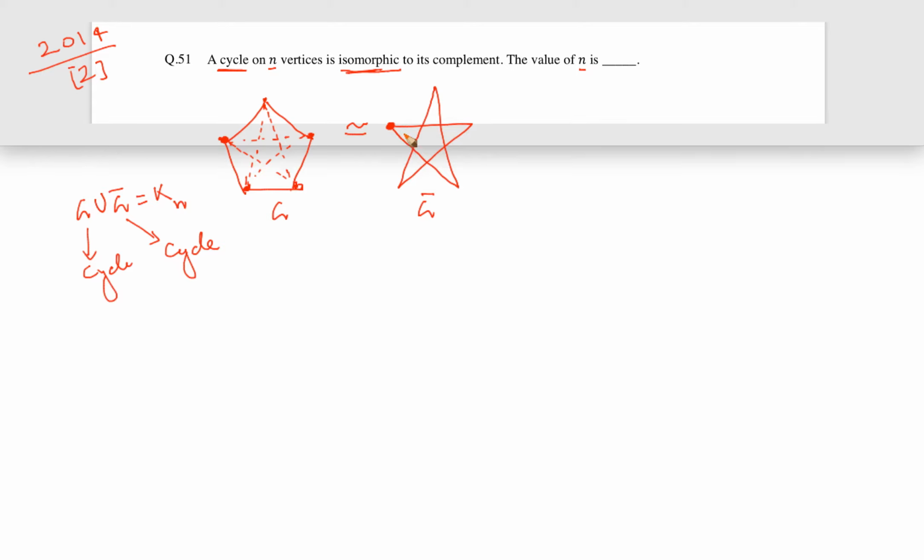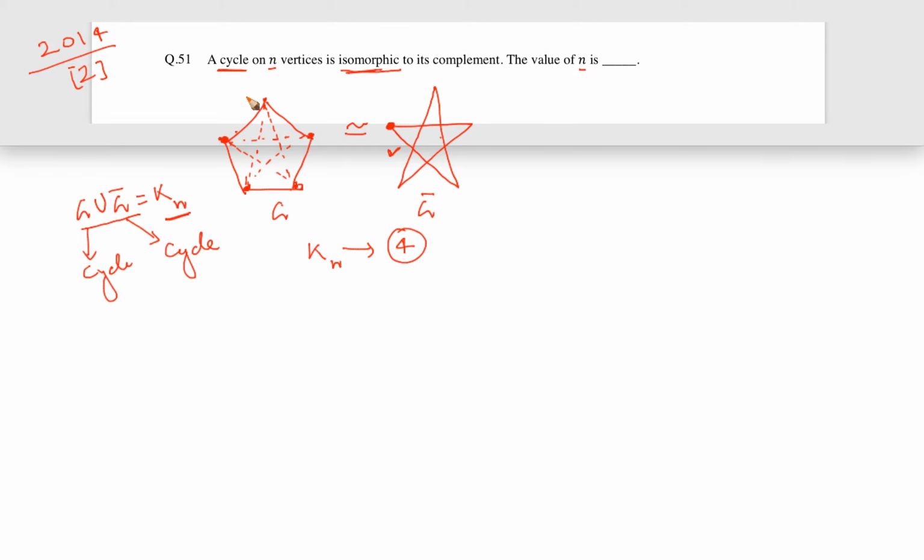So my point is that if the degree in G complement is 2, and the degree in G is 2, then when we take the union, we will find Kn, and in the union the degree will be 2 plus 2, 4. So in Kn the degree of each vertex should be 4. Understood the point, right?